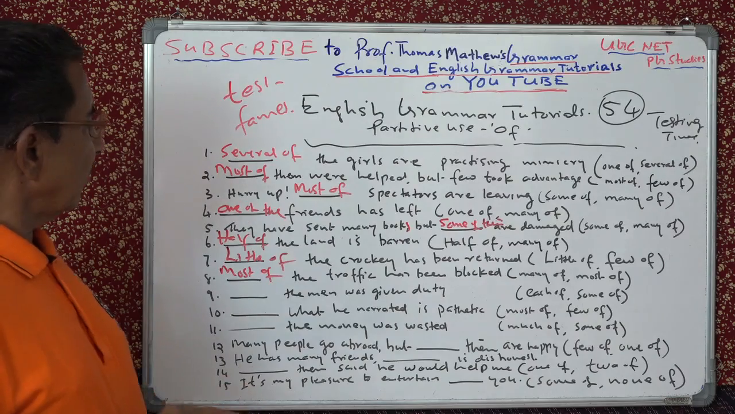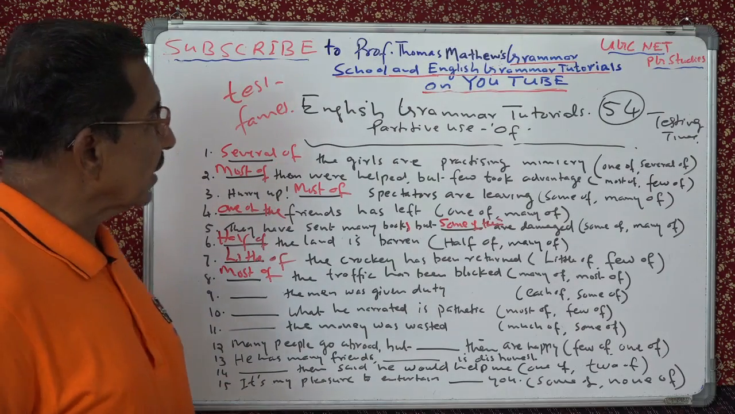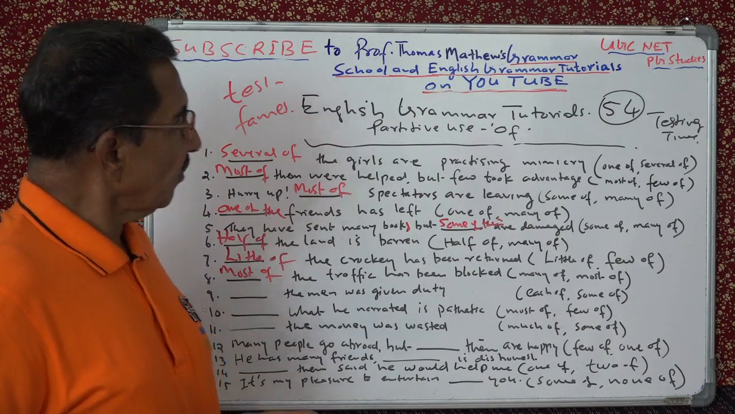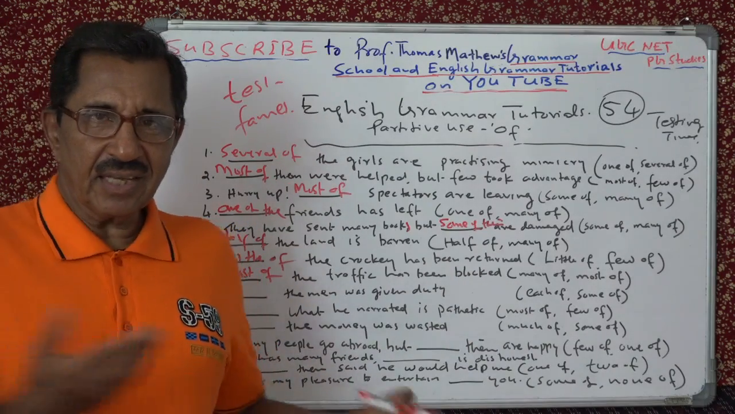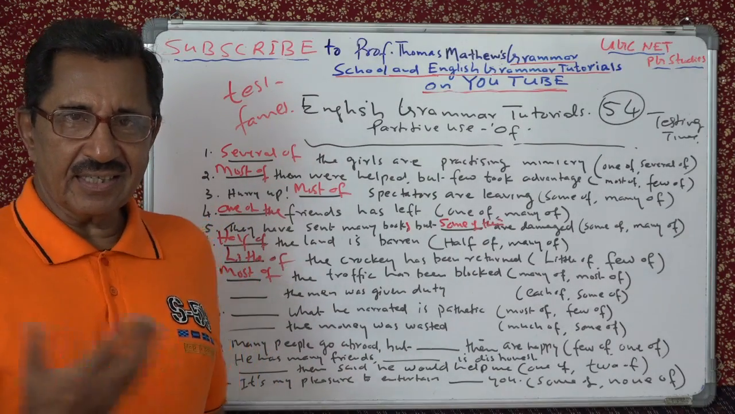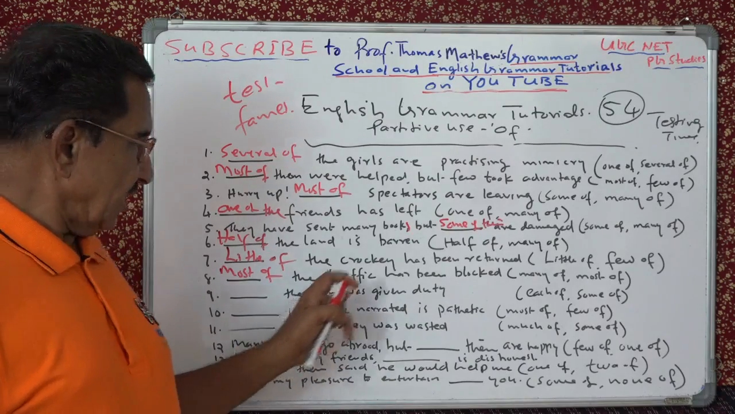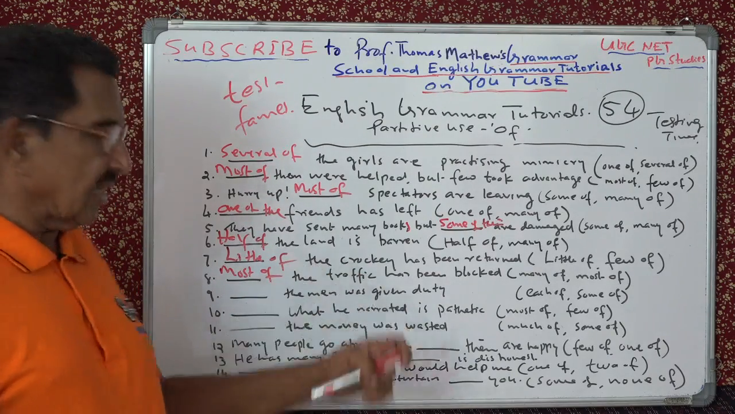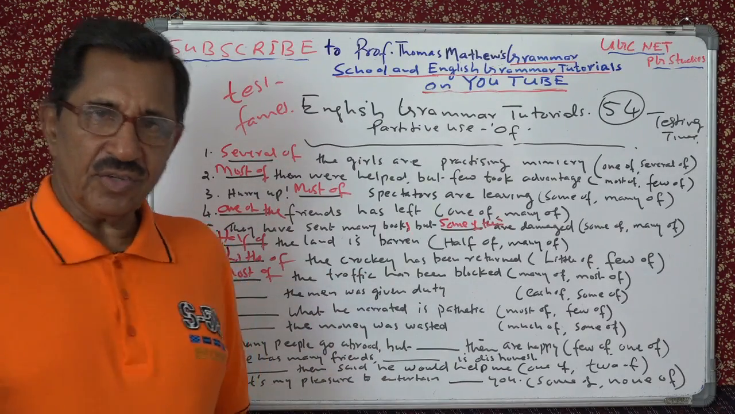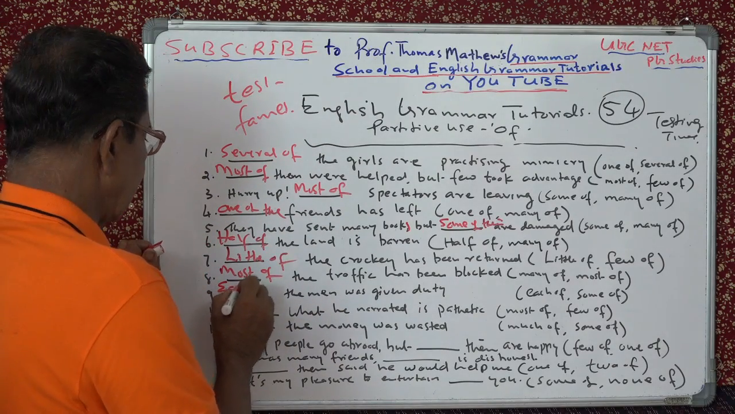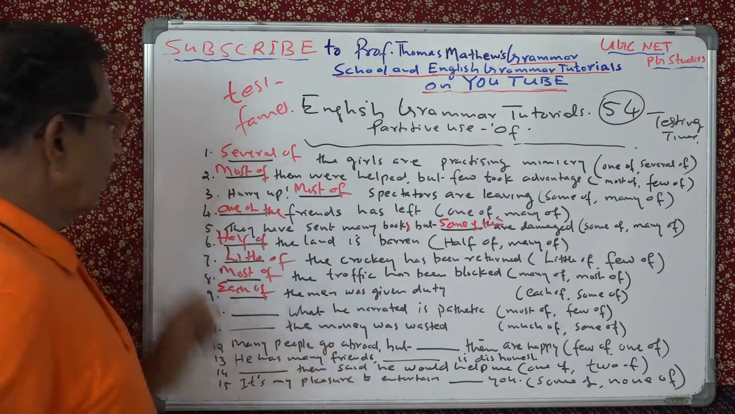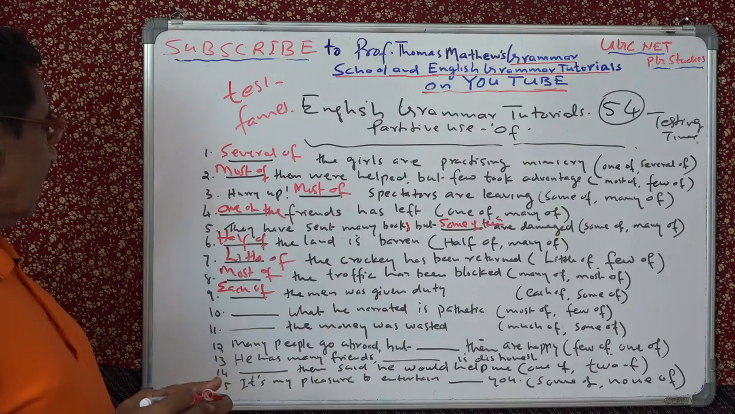The man was given duty. Each of, some of. Some of you cannot say because then it becomes plural. Here it is was given, singular. So each of the men was given duty. Very good.